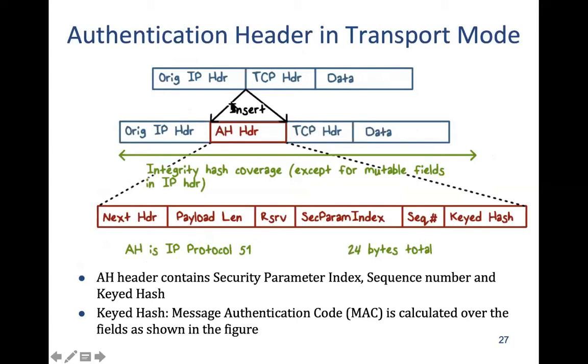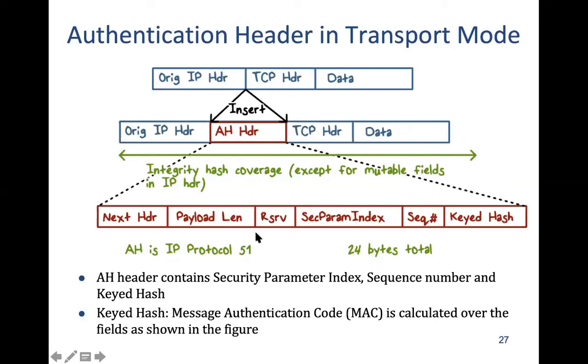And then she is going to also insert an AH header here, since we are using the AH header. Now we are using the AH header, it means that we are not going to encrypt this data. We are using simply some kind of hash. So the hash coverage in this case is from the beginning of the IP header to the end, and that hash value is going as part of the AH header.